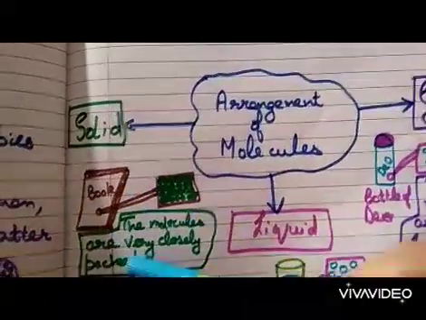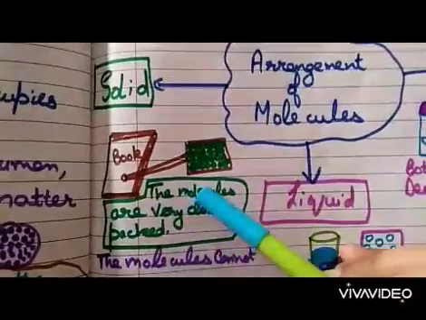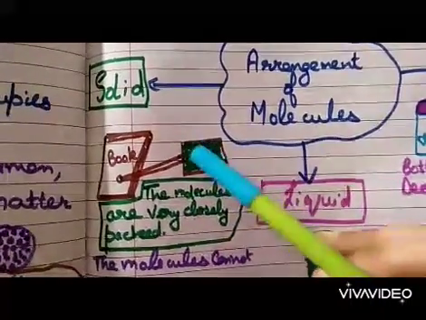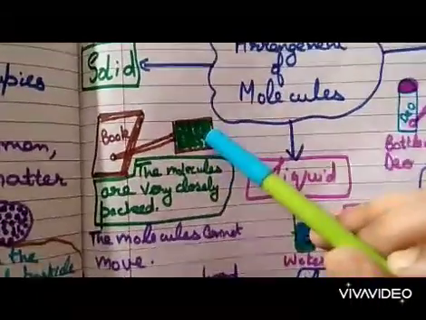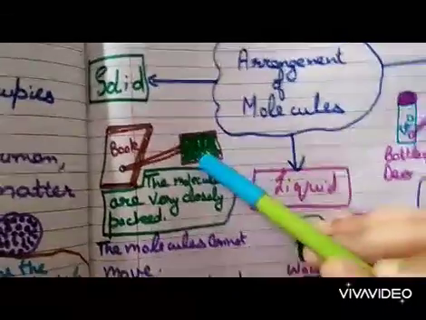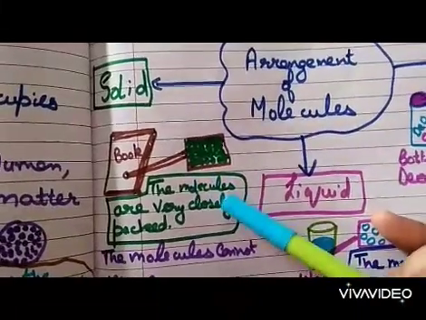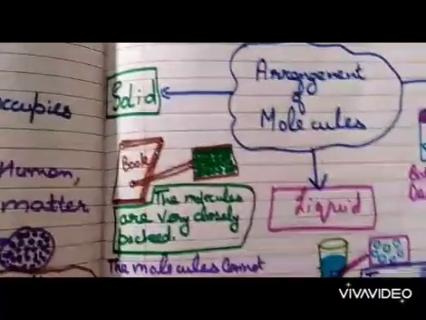Solid, take the example of a book. In this book, the molecules are very closely packed, so the molecules cannot move. They are very hard and have definite shape and volume and cannot flow like water.